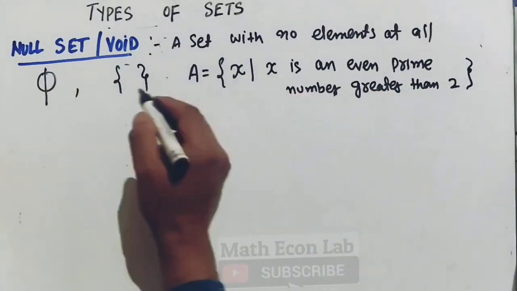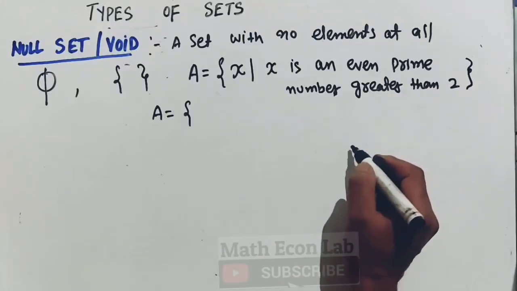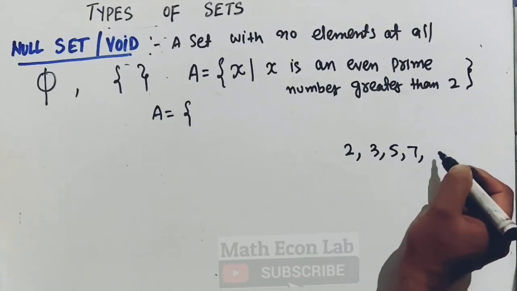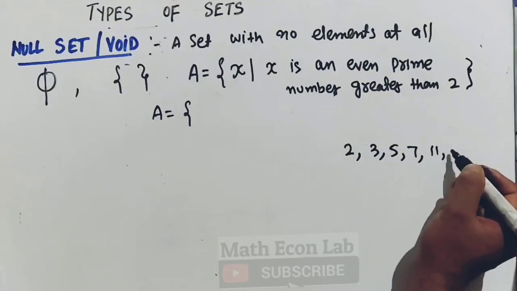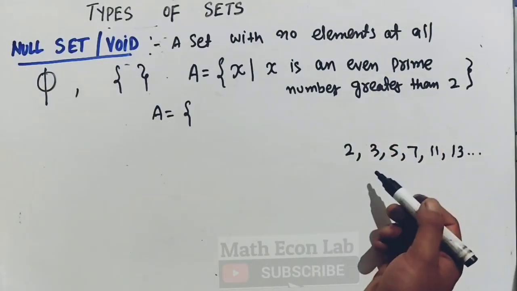So what will be the elements in set A? We know the even numbers start from 2. So the first even number is 2, then we have 3, then 5, then 7, then 11, then 13, and so on. These are all what we call prime numbers.